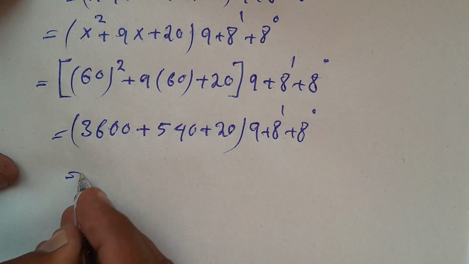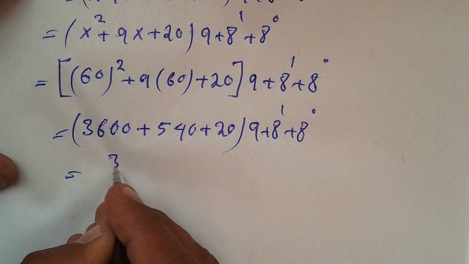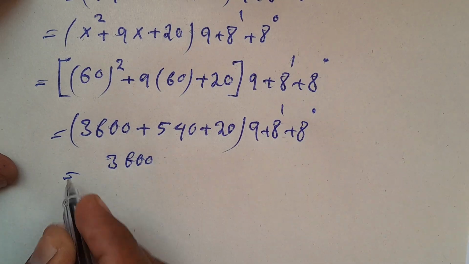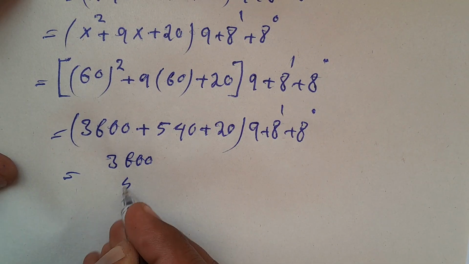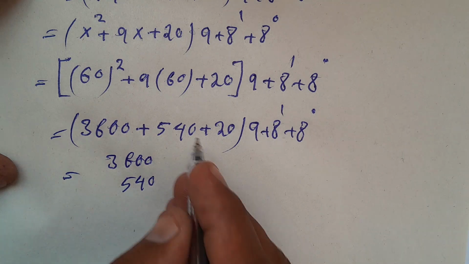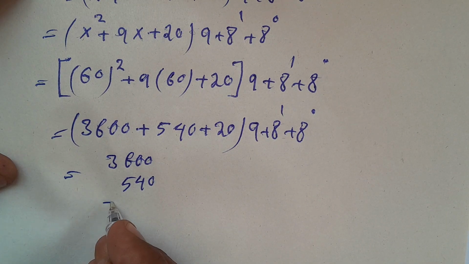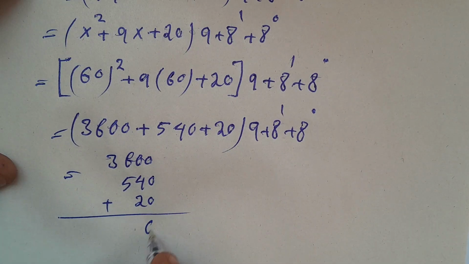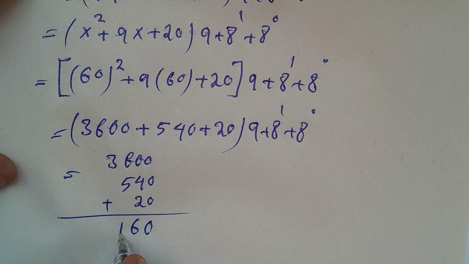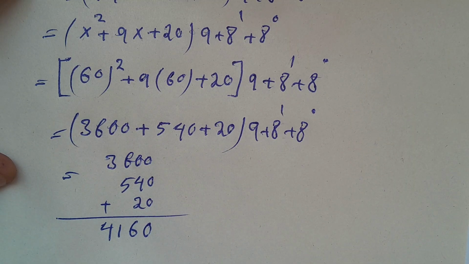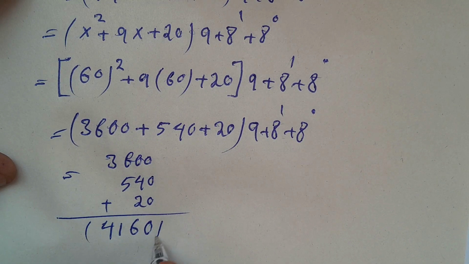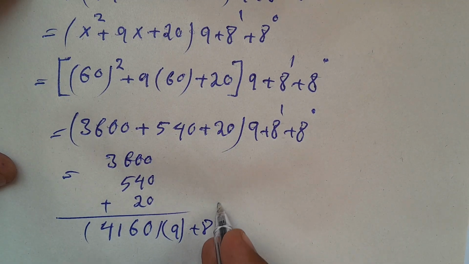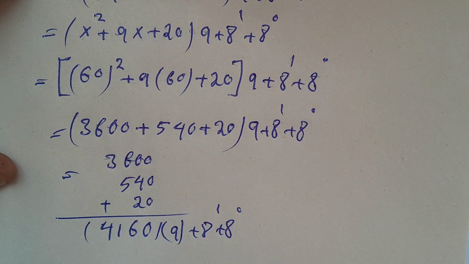Now here I have 3,600 plus 540 and plus 20. So here I have 0, this becomes 6, this becomes 11, and this becomes 4, times 9 plus a to the power of 1 plus a to the power of 0.